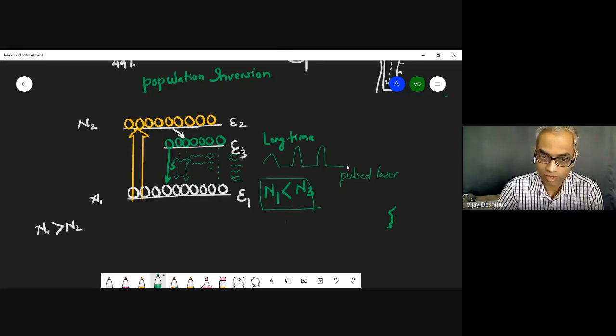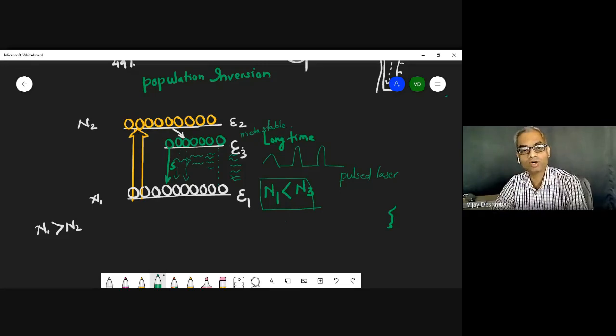Again, we have the ground state, state 1, the excited state 2, and E3 is metastable. Metastable means the electrons can stay here for a longer time as compared to the excited state. This is excited.